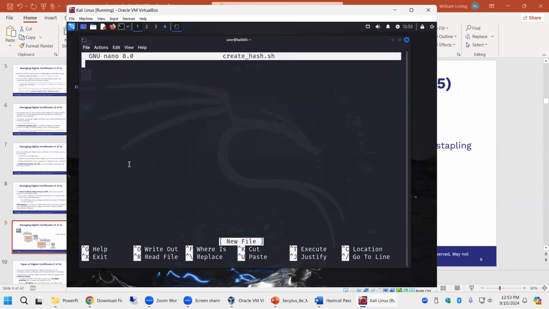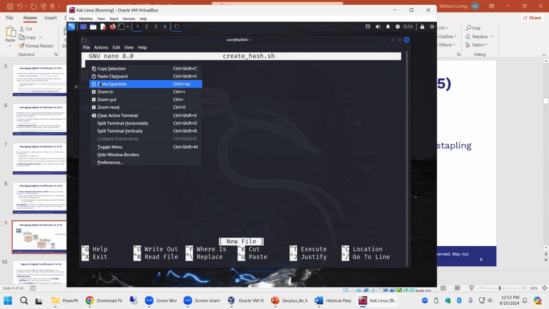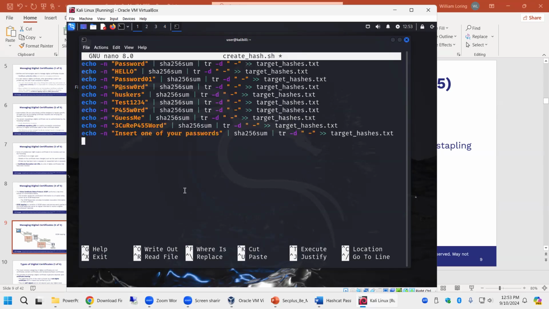Nano is a command line text editor because everything in Linux is configured by text and it's everywhere. There are no secret registry databases like there is in Windows. Everything is a text file. Now in here, we can then paste our selection in and we don't have to type it all in. Zip. Now, what the heck is going on here, you ask?